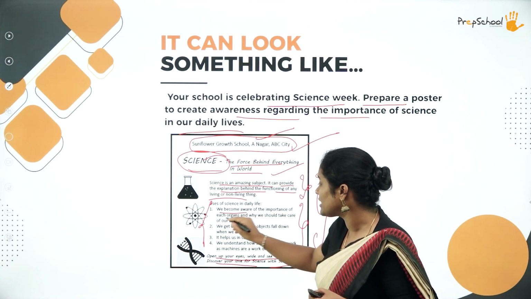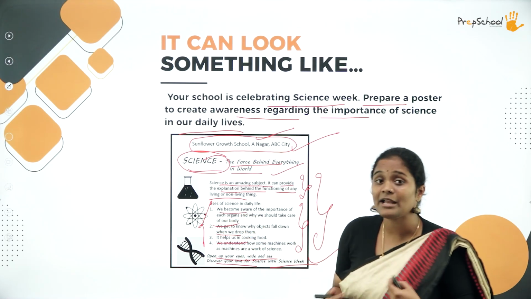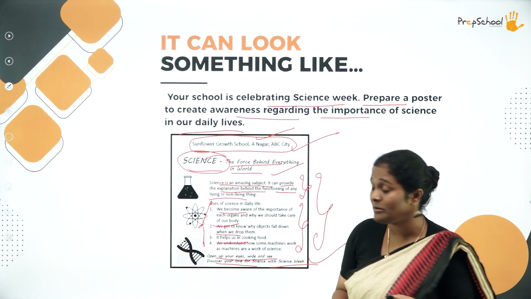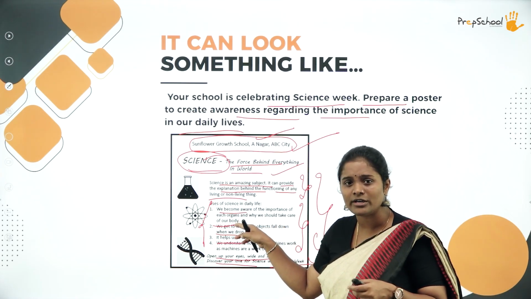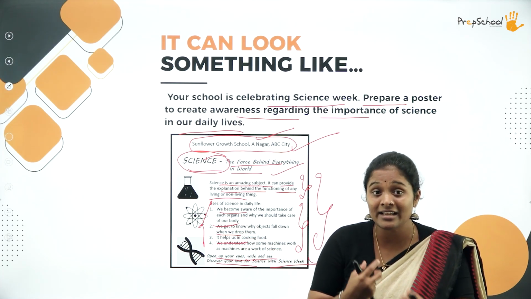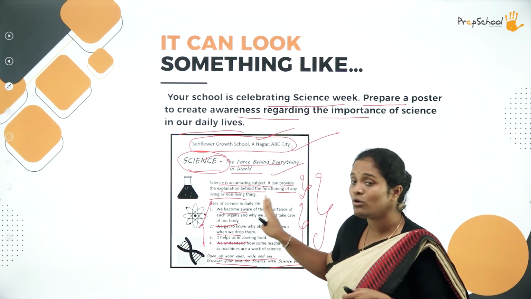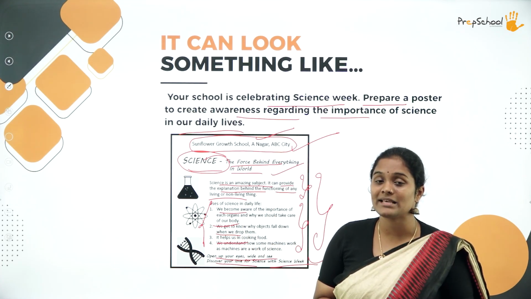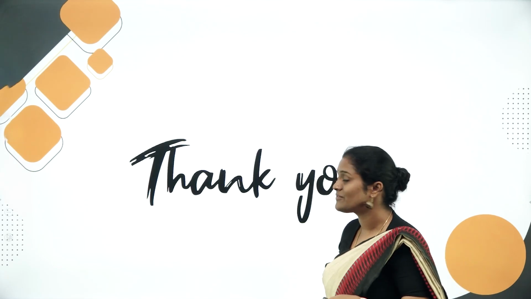But if you can just put it in short, catchy phrases, I might be able to look into it and understand what the whole thing is about. If not, I might just come back and see what this was about again and how it was relevant. So you have to make the reader think and rethink and get hooked on to your poster. And that is how you can create an amazing poster as well as a classified advertisement.